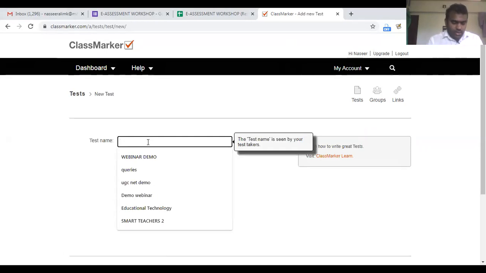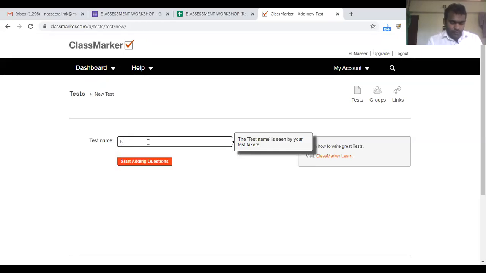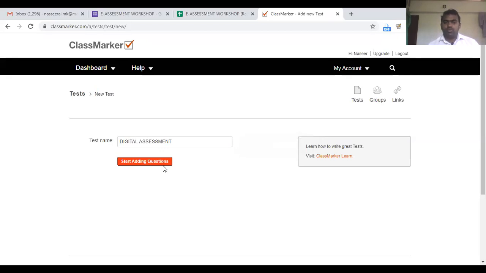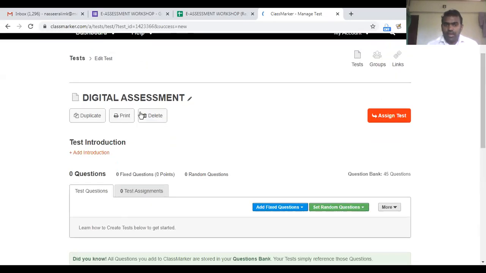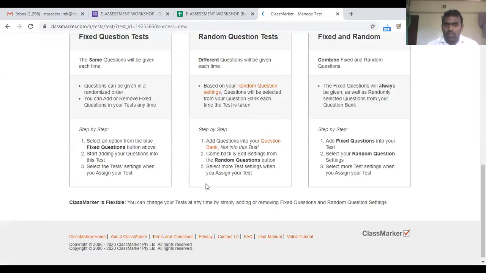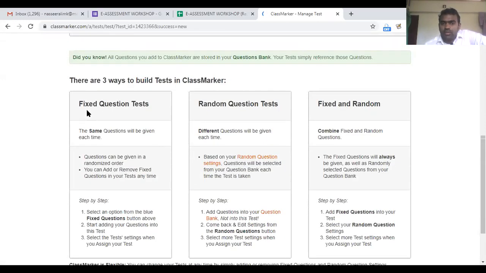Okay, digital assessment I am just doing, and I'll start adding questions. Here I have to add the question now. And when you try to add questions, you have three options, right? The first option is the fixed question test. You can fix 10 questions, and these 10 questions will be given to all the students.